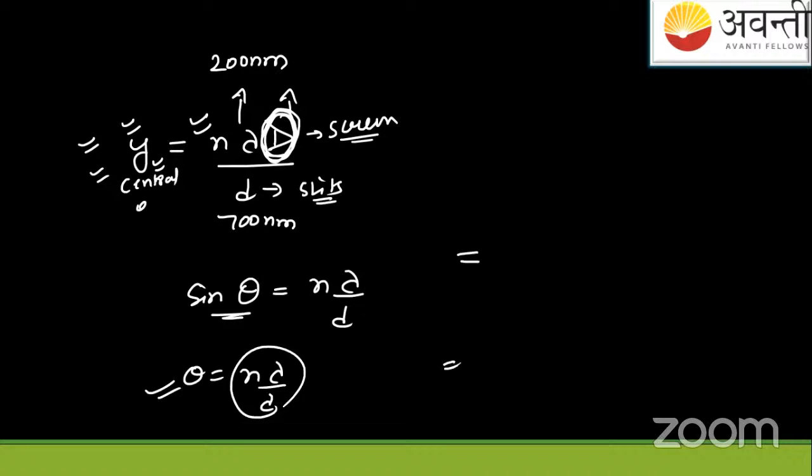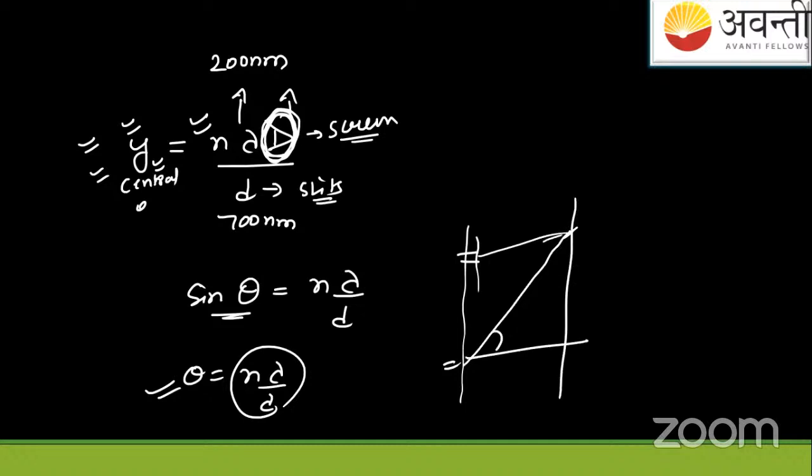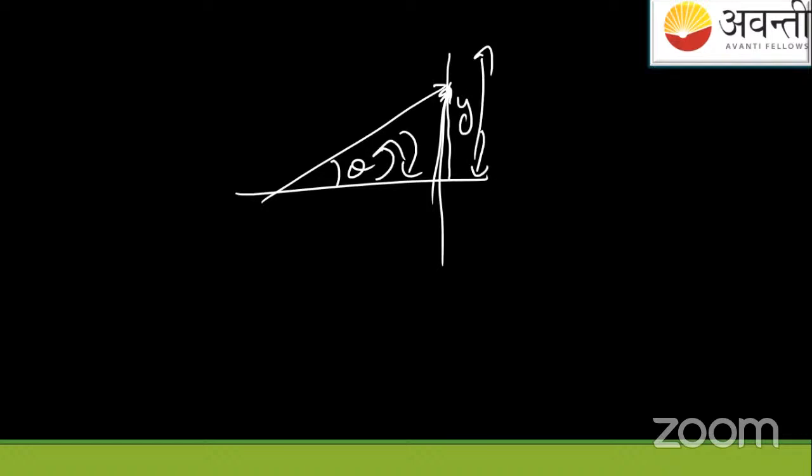If I see the experiment, two slits are there. Suppose the rays are passing like this, and there is a screen like this. Suppose this is the angle theta made. It's like the angular and rotational variable relationship: as theta increases, y increases. If theta decreases, y decreases. If theta is 90 degrees, y will be infinite. If theta is 0 degrees, y will be 0. That is the bright spot, the central maximum.